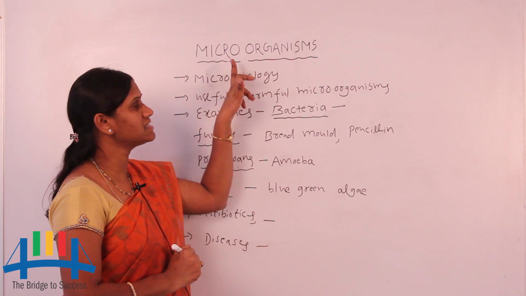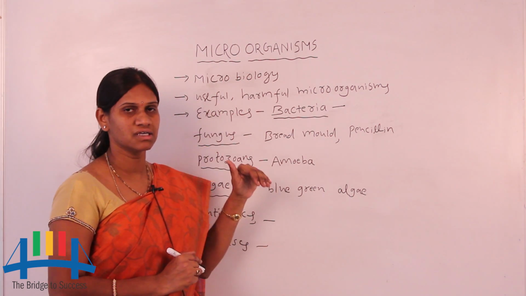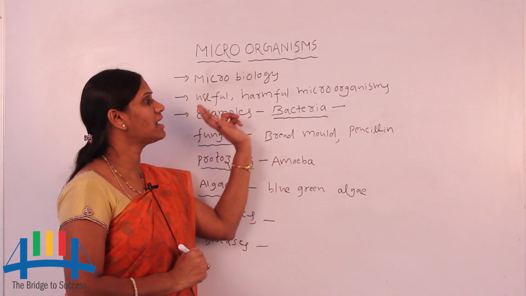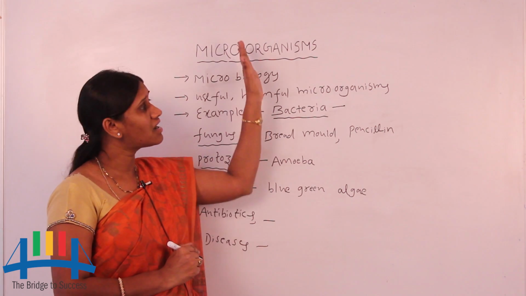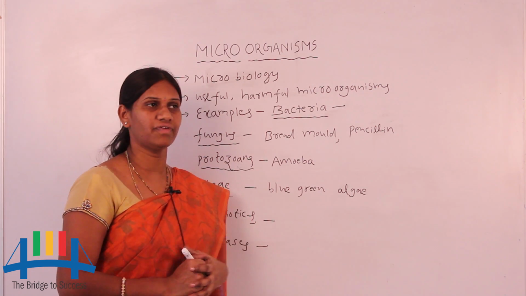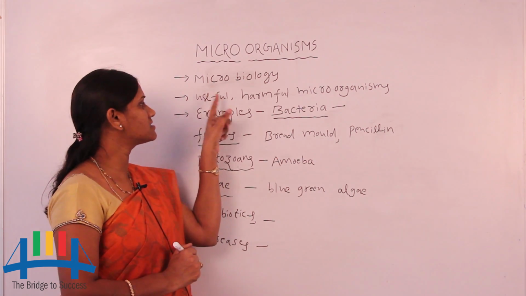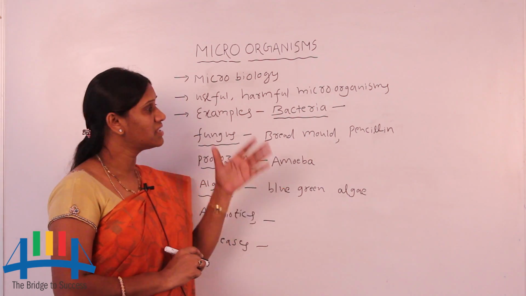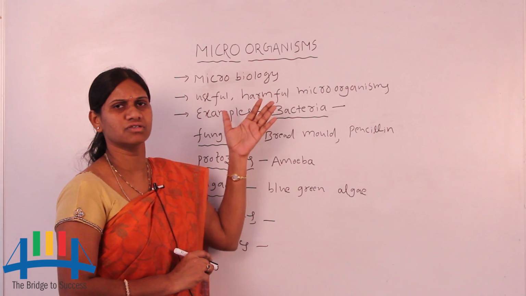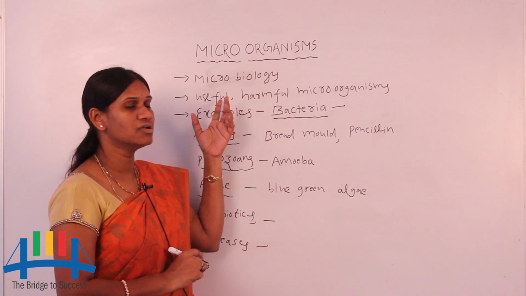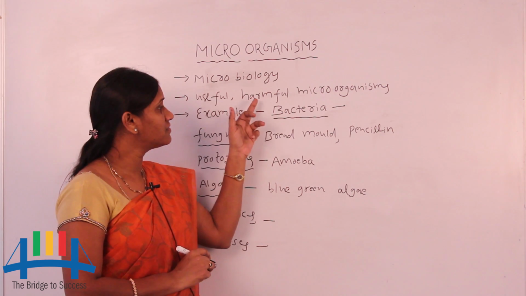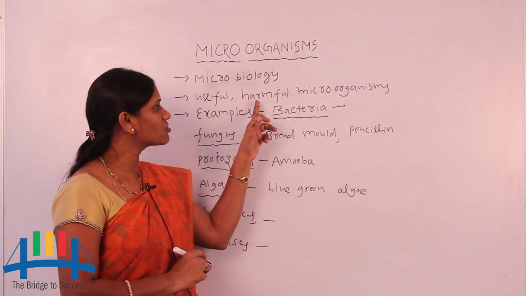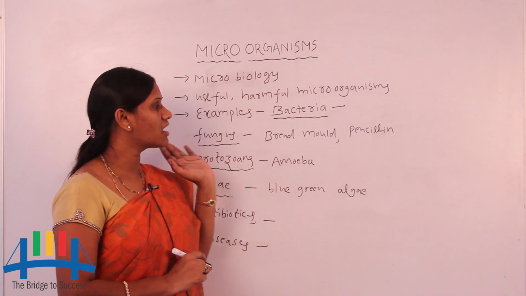Commonly, some are very useful to us and some are very harmful to us. So they are called useful and harmful microorganisms. All microorganisms are divided into two types: useful microorganisms and harmful microorganisms. The name shows it: the ones useful to us are useful microorganisms, and the ones that cause harm, like diseases, are harmful microorganisms.